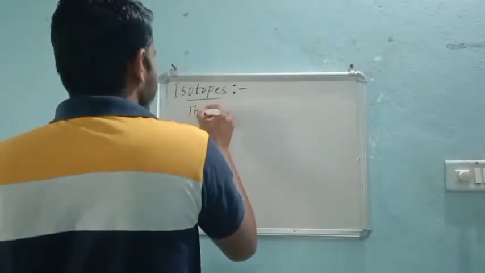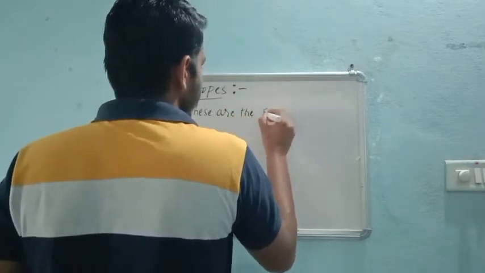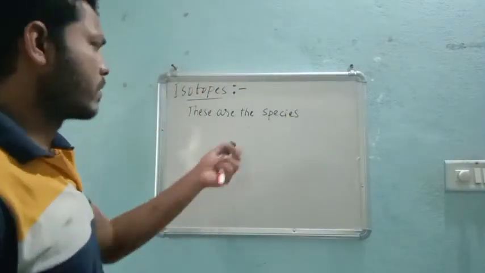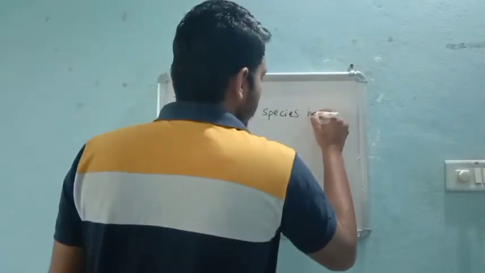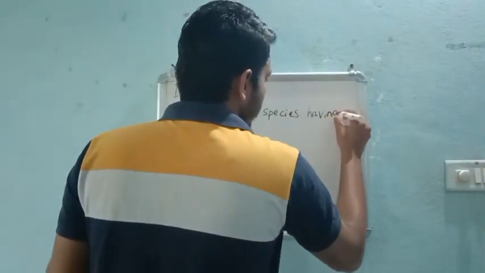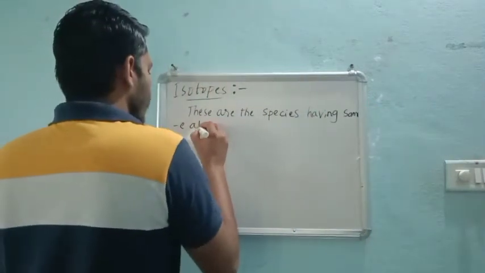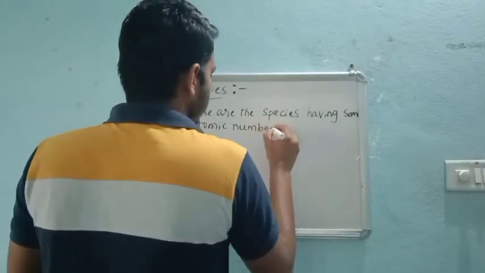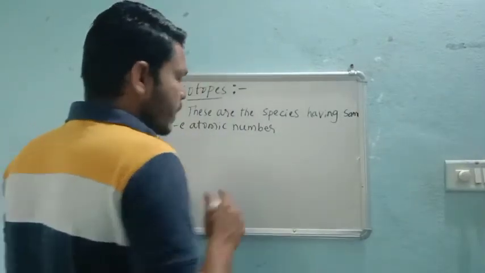These are the chemical species having the same atomic number and different mass.